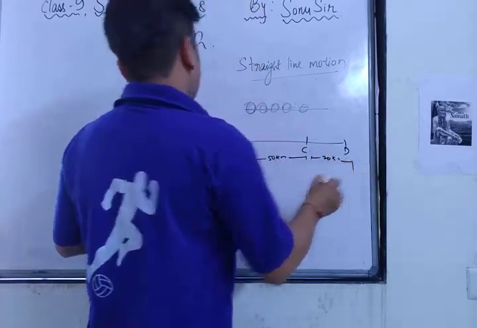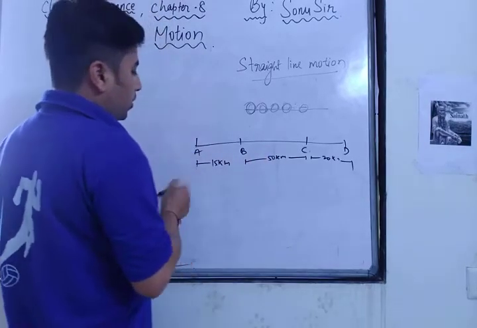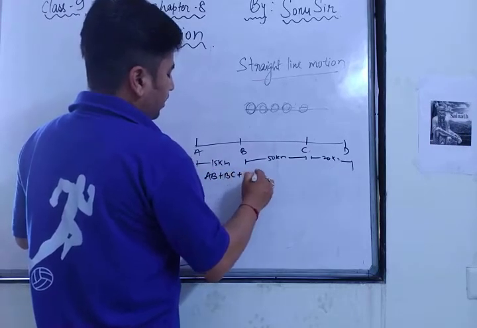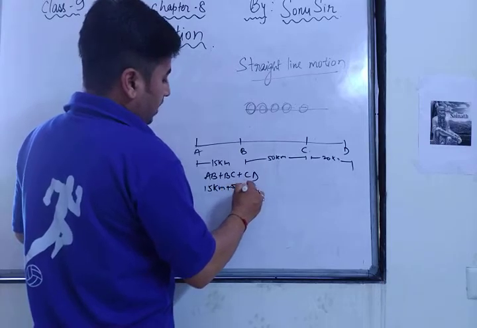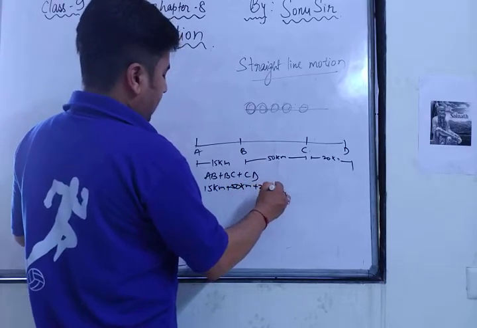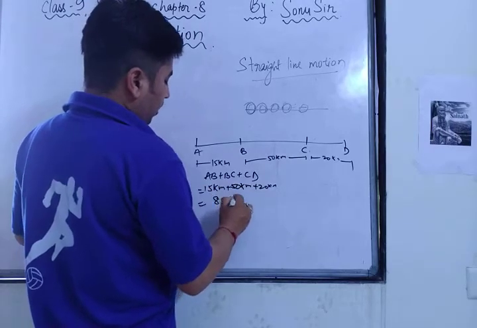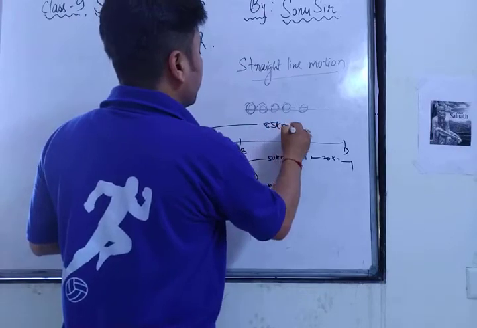If you want to add these distances, AB plus BC plus CD, that is 15 plus 50 plus 20, which is 85 kilometers. So the total distance from A to D is 85 kilometers.